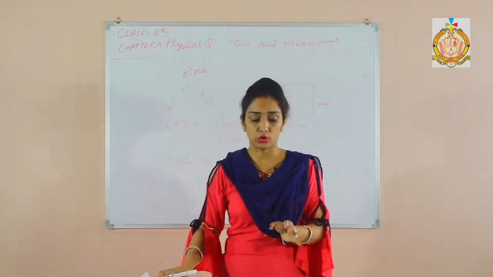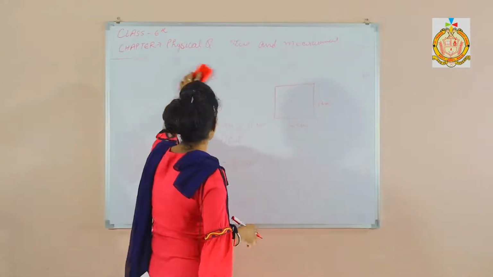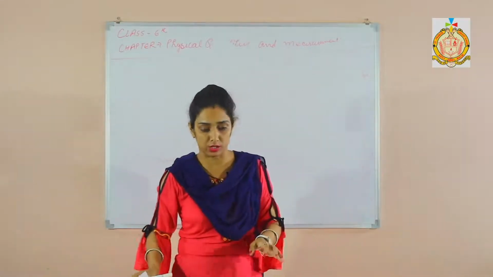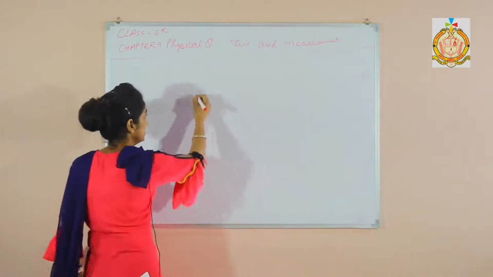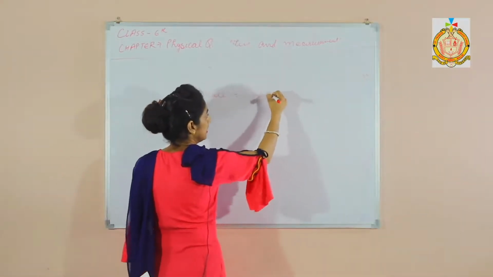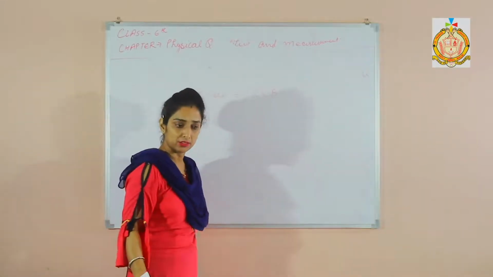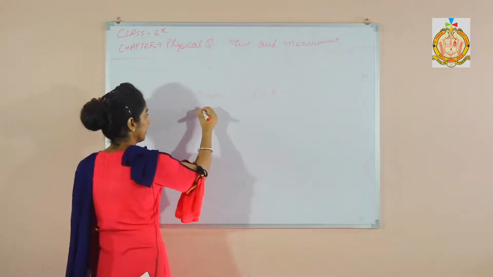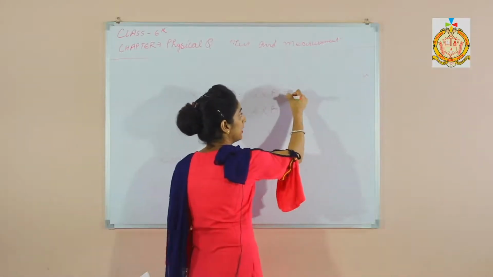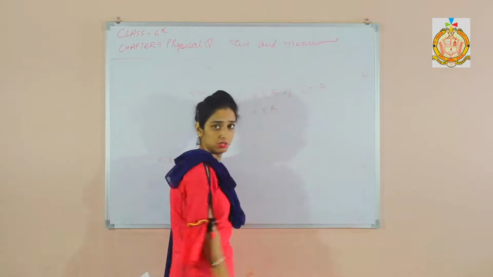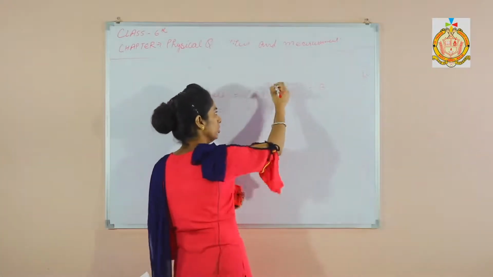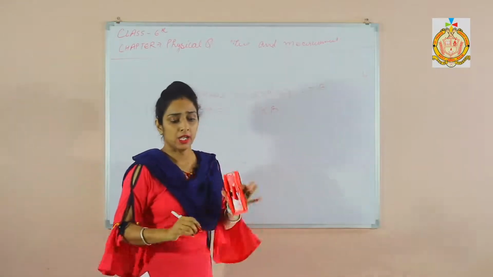The formula for a square is length into breadth, and for a rectangle again length into breadth, but in a square length is equal to breadth, so you can say length into length.